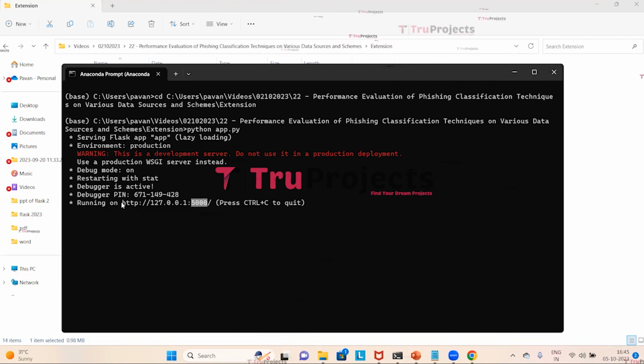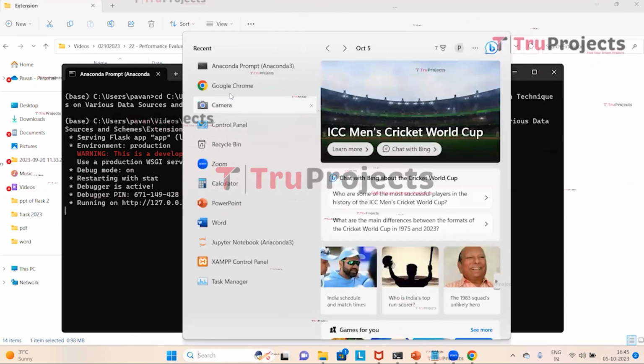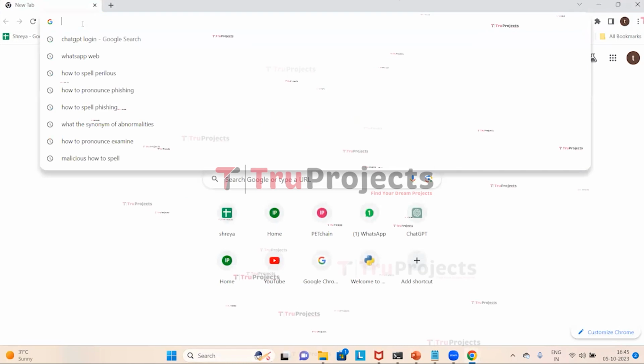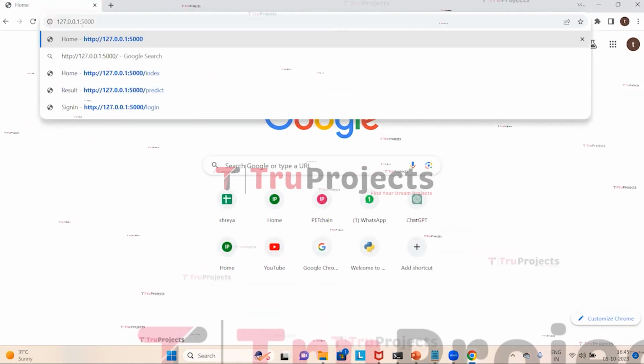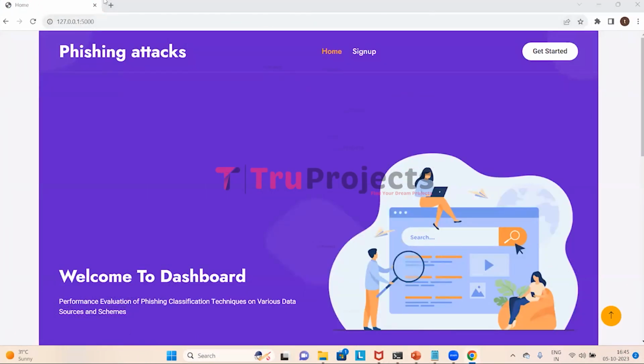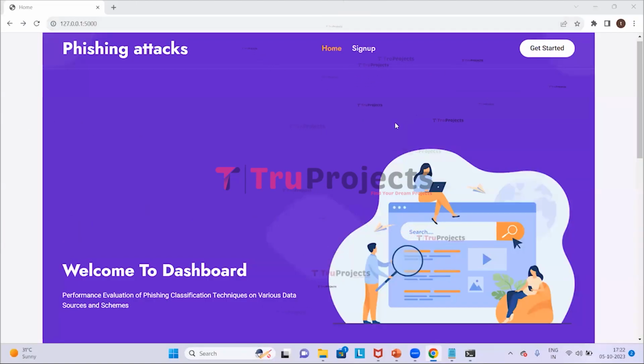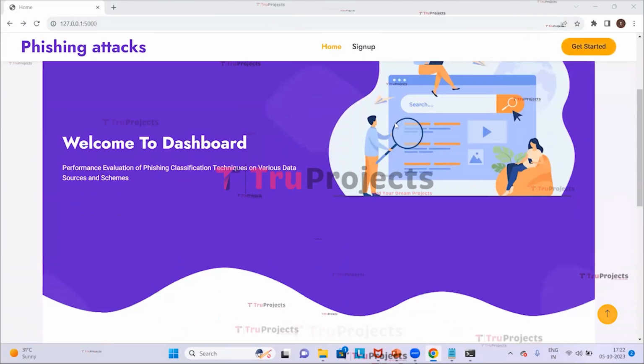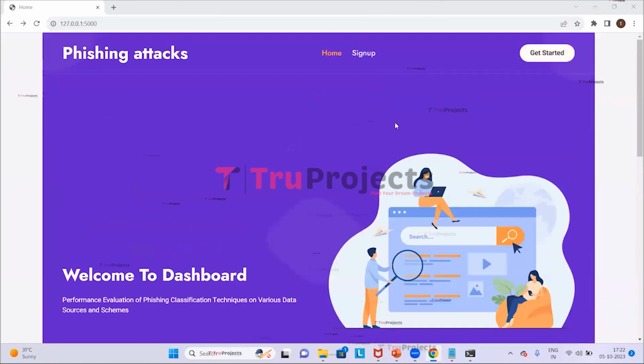And now we need to copy this local link provided by the framework and paste it in any browser. I prefer Google Chrome, so I'll paste it in that. So here we'll paste the link and click on enter. This is the web page of the project which is displayed in the browser, and this web page is built by using the Flask framework.